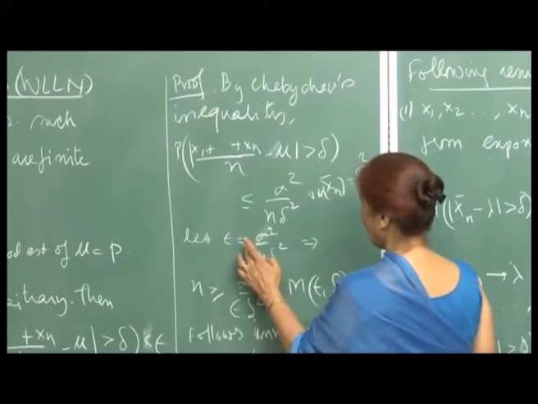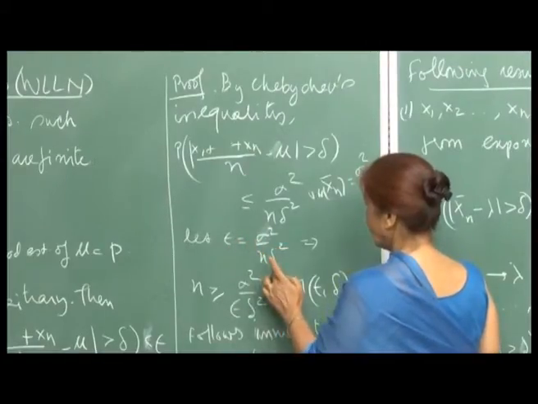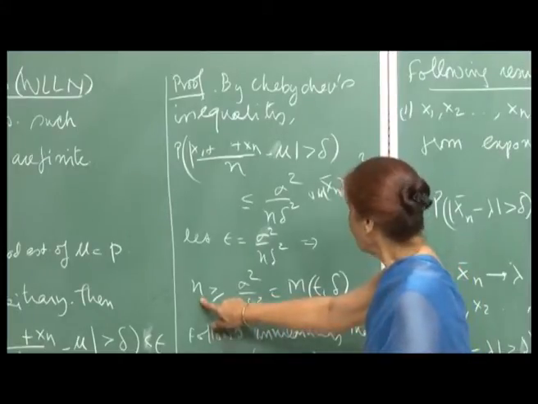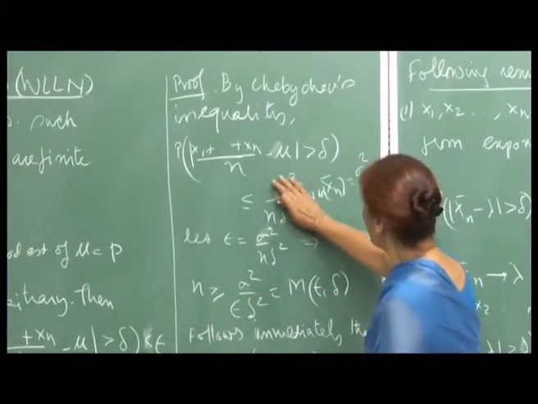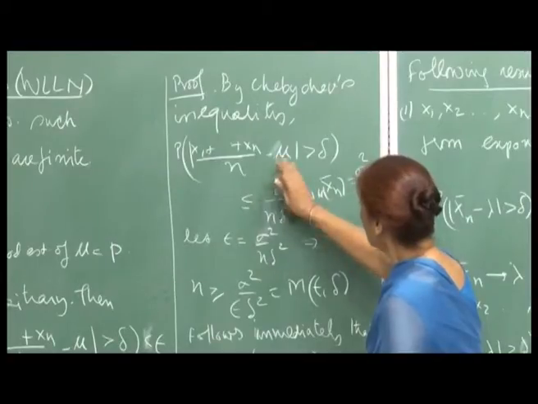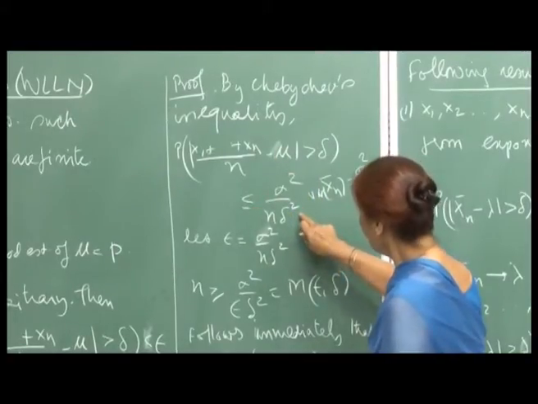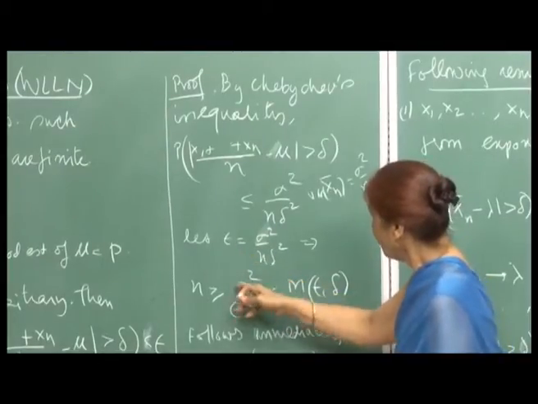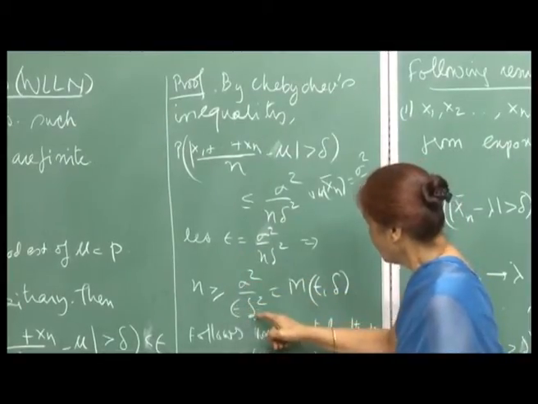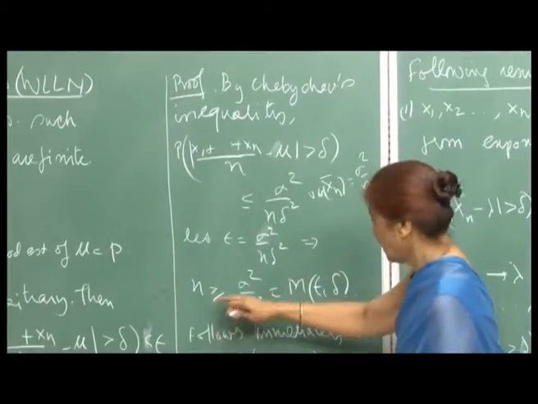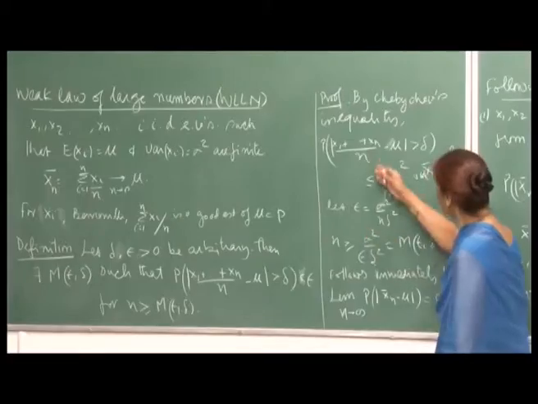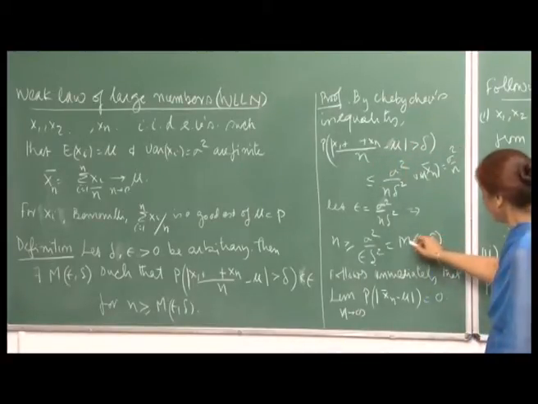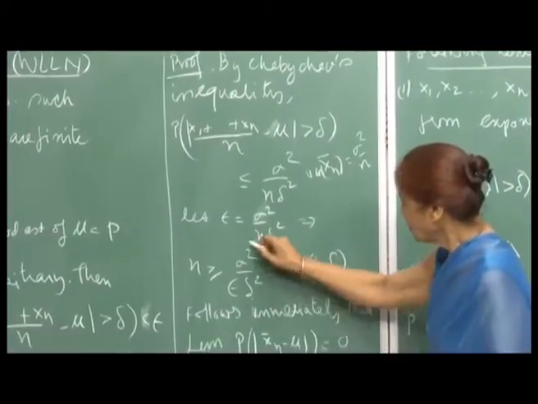So, I choose my epsilon to be sigma square upon n delta square, and that will tell me what n must be. This probability is then less than or equal to epsilon for n greater than or equal to sigma square upon epsilon delta square. The smallest value of n would be this number, but for all n greater than it, this inequality will be satisfied, so my number capital M of epsilon delta can be chosen like this.